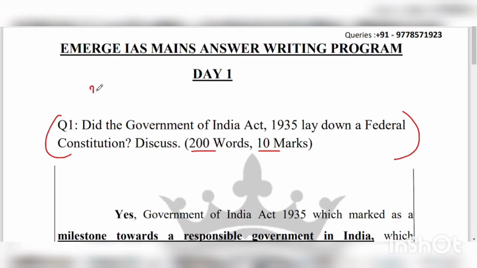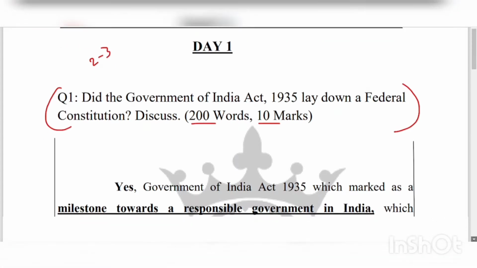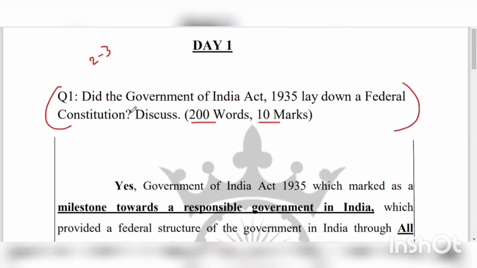While you're reading the question, you have to read it 2 to 3 times. Then only you will be able to understand the need of the question. Try to find the keywords present in this question. Here the keywords are Government of India Act 1935 and the Federal Constitution.